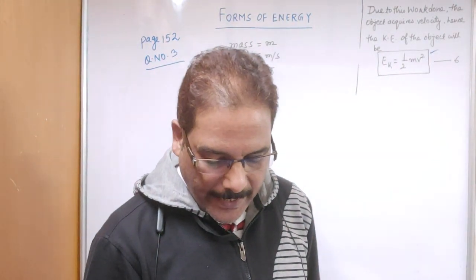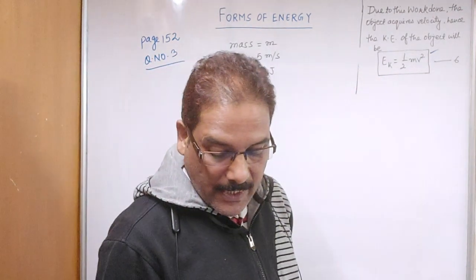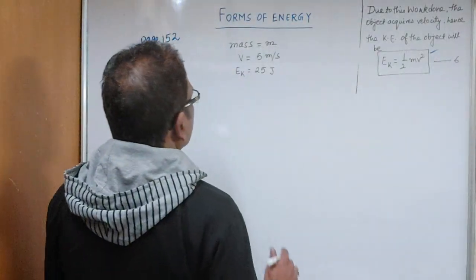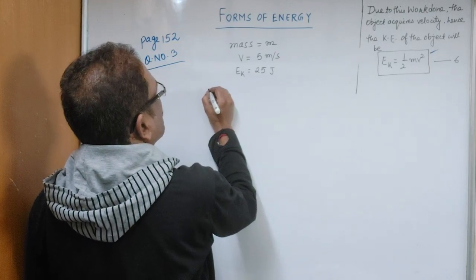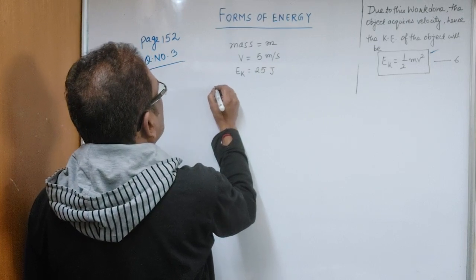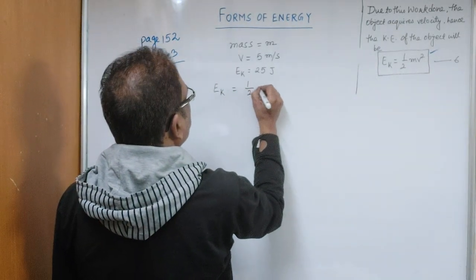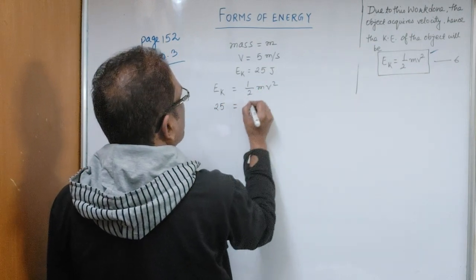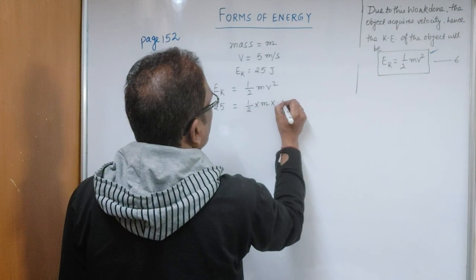What will be its kinetic energy when its velocity is doubled? And what will be its kinetic energy when its velocity is increased 3 times? So first find out the mass, then we can calculate the kinetic energy when velocity is doubled and tripled. As we know, EK is equal to half mv square. So EK is 25 joule, half, m we have to calculate, and v is 5, so 5 square.